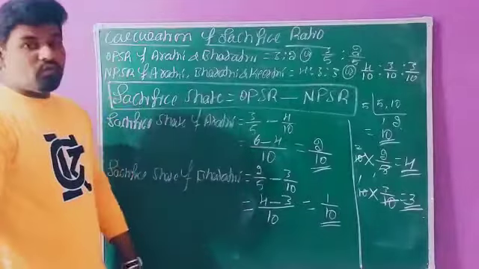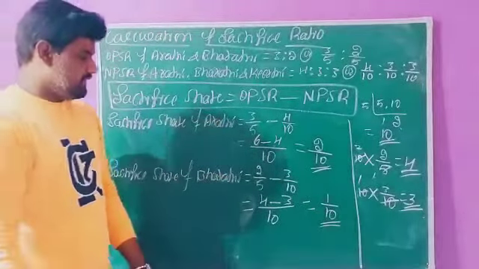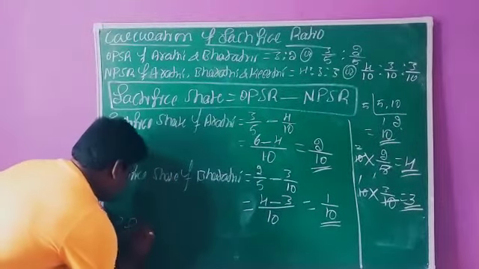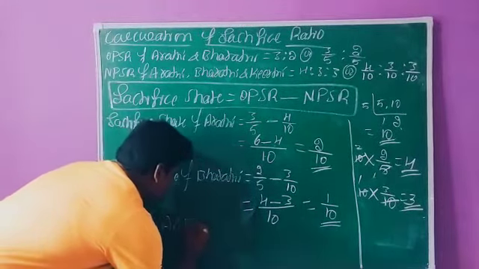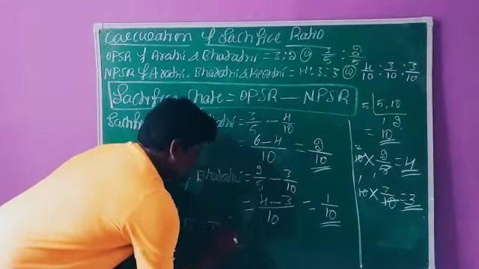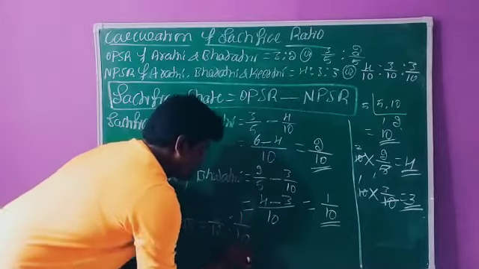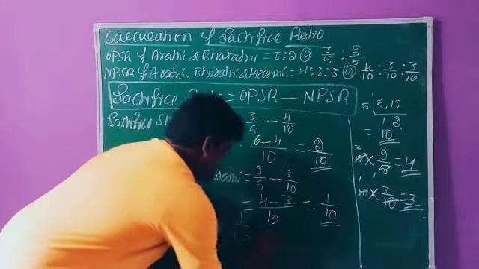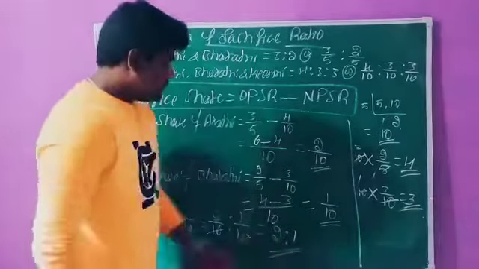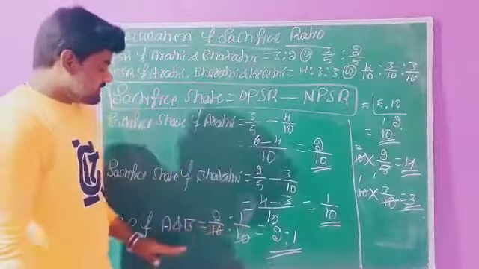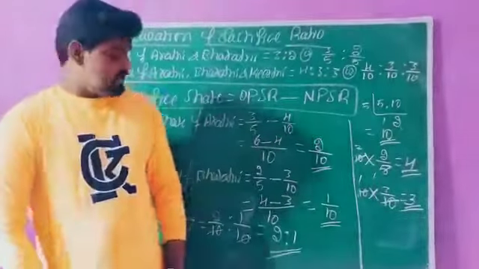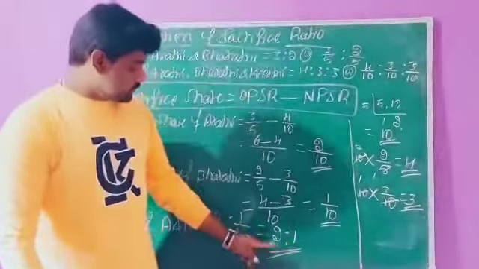Finally, now we need to simplify the values. The sacrifice share of Arti and Bharati is 2 by 10 is to 1 by 10. Cancelling 10, it is 2 is to 1. This is the sacrifice ratio of Arti and Bharati. Both partners are sacrificing in the proportion of 2 is to 1. 2 plus 1 is 3.